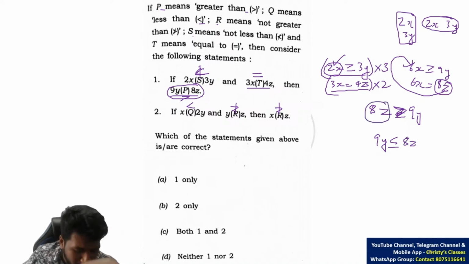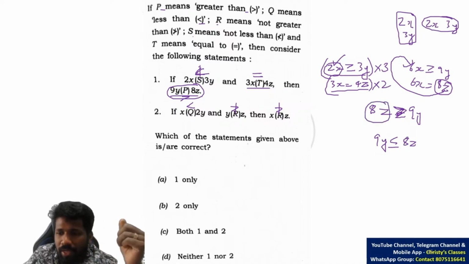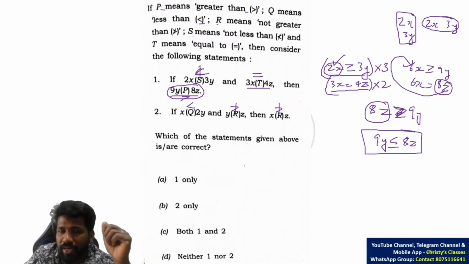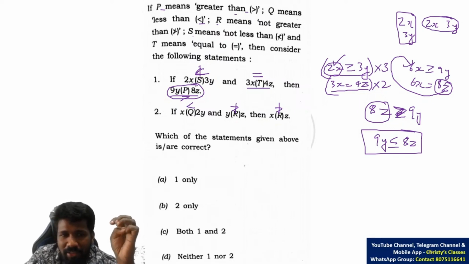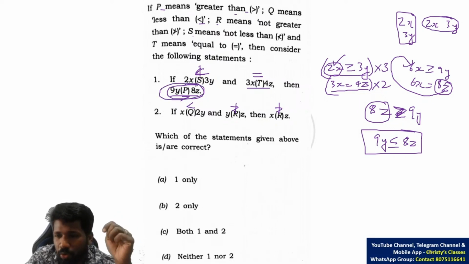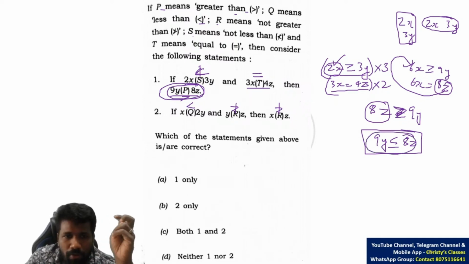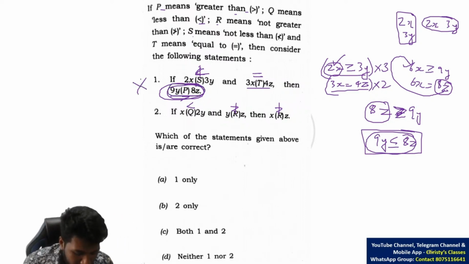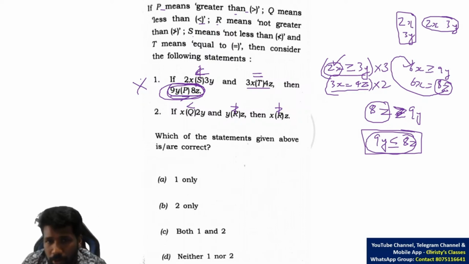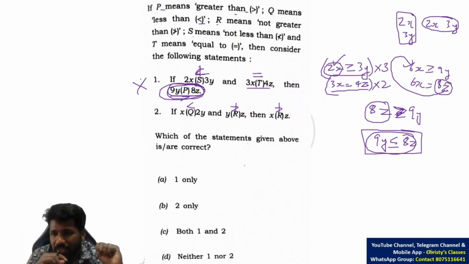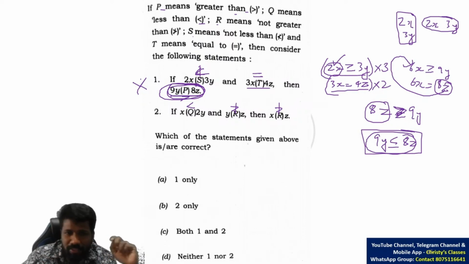A greater than B means B less than A, same way. So 9y is less than or equal to 8z. But what is the claim? P means greater than, that means 9y greater than 8z. Can you conclude that? No. 9y is less than or equal to 8z, that is the conclusion. So the first statement is wrong because this conclusion you cannot reach. Yes Pankaj, examples also you can try, I am now telling in a generalized way. So the first statement is wrong.